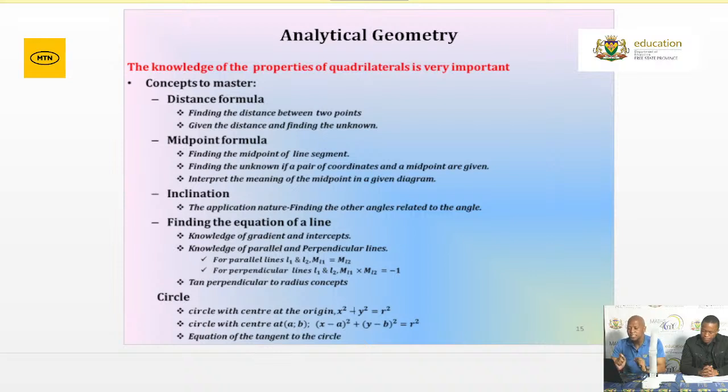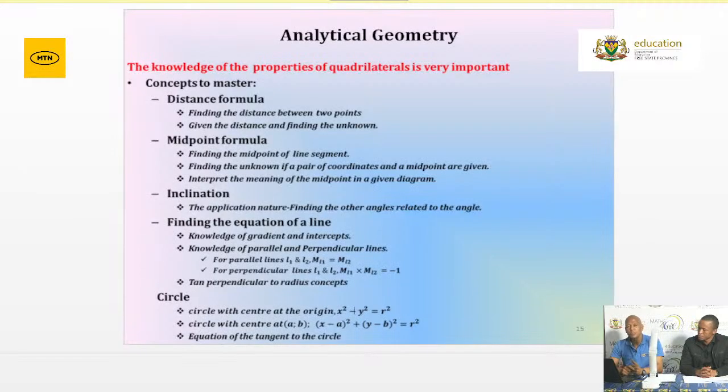Right, not only finding the distance between the 2 points, now you can change it again to say, if the distance is given, how do I determine the value of X? How do I determine the value of Y? Grade 12, at this time, we must make it a point that we prepare everything that the examiner can ask on Monday. Under the distance, 2 questions. When we determine the length between the 2 points, the second question is when the distance is given, when we are asked to determine the X coordinate or the Y coordinate of a point.